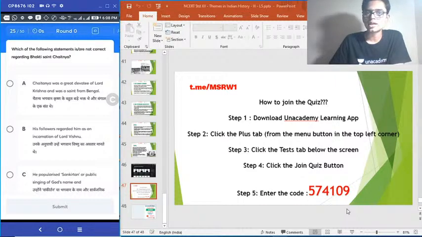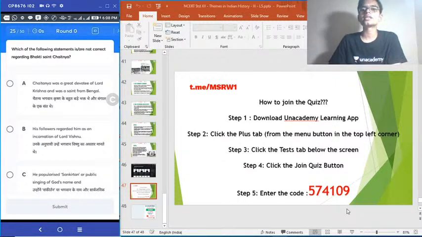Time is up, so I will tell you the answer. Answer is option D. Because Bijak is the composition of Kabir, okay, not Chaitanya.